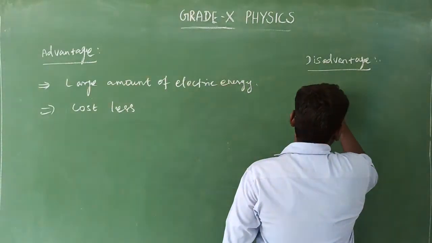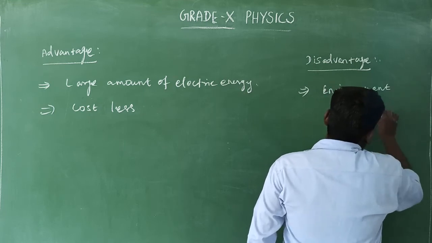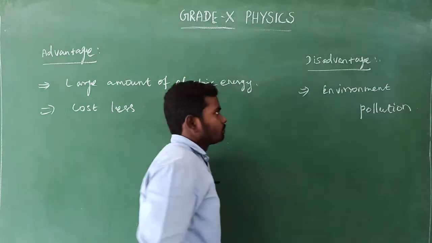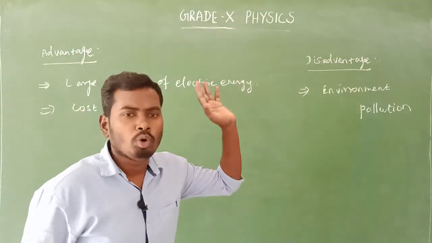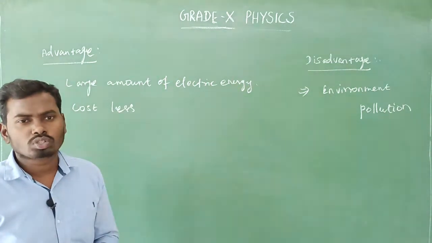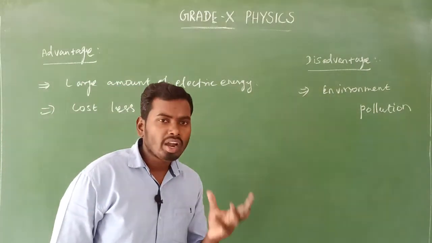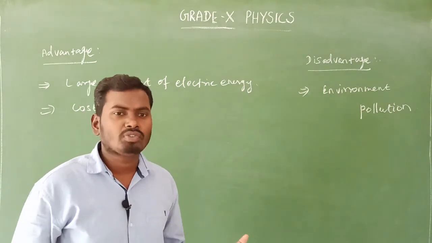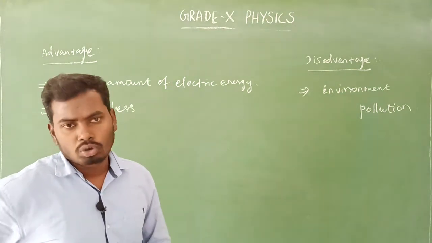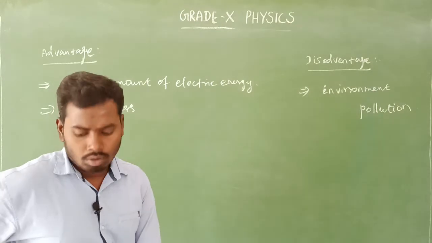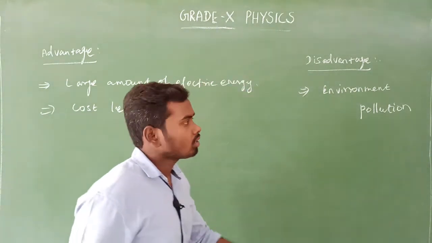Am I right? Environment pollution, that is a very big disadvantage of this thermal power station. Because here, the main source in a thermal power plant is coal. Burning of coal is a very important, very main source. On burning of coal, it will release lots of toxic, harmful gases. This leads to environmental pollution. Am I right or wrong? Yes, a very big disadvantage of that thermal power station.